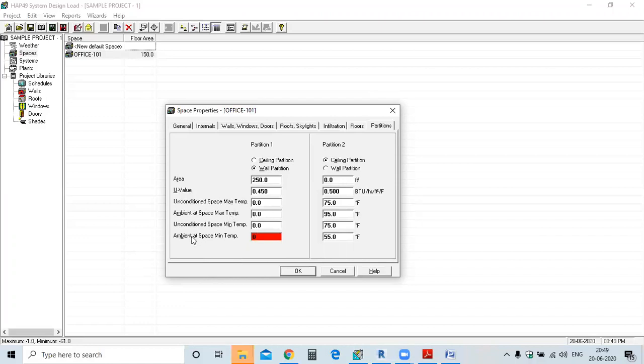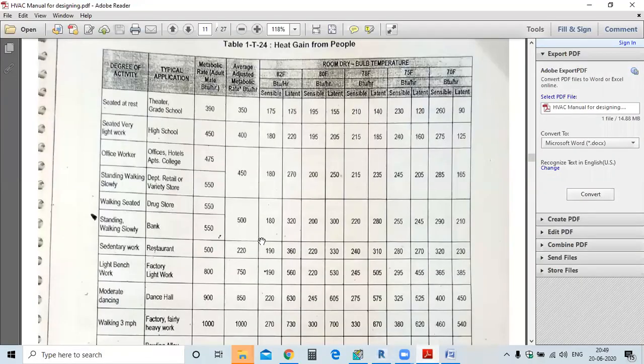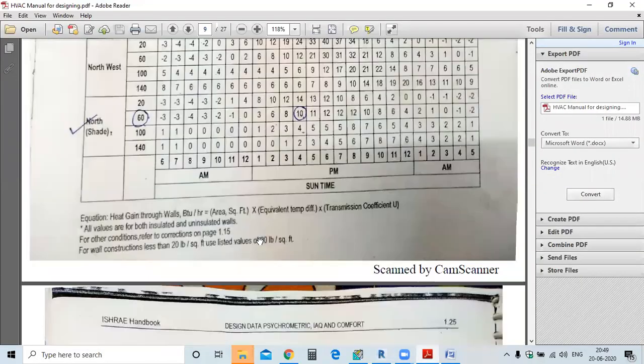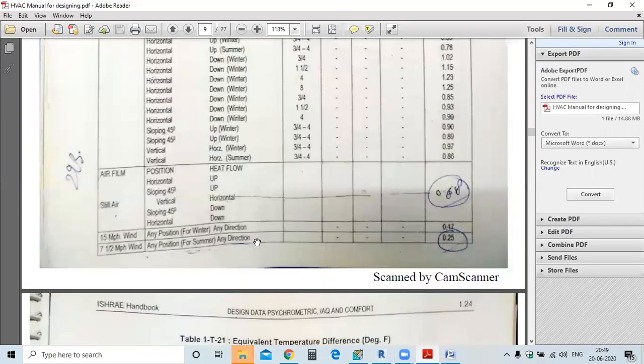So first I'll discuss this ambient space minimum, ambient space maximum. Okay. So what is the ambient space maximum? Ambient space maximum will be like we are designing for New Delhi.